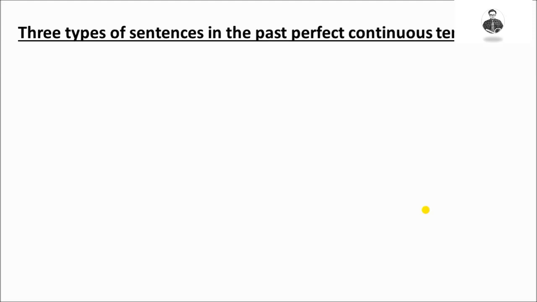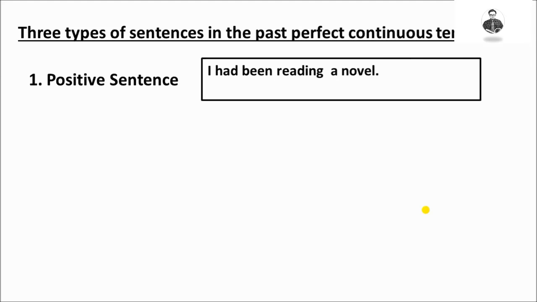Look at these 3 types of sentences in the past perfect continuous tense. Number 1. Positive sentence. I had been reading a novel. Look at the following structure. Had been plus verb plus ing plus object. Here, I is subject, had been plus reading, verb plus ing, and novel is an object.